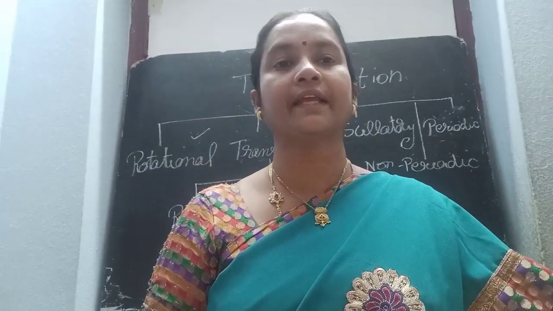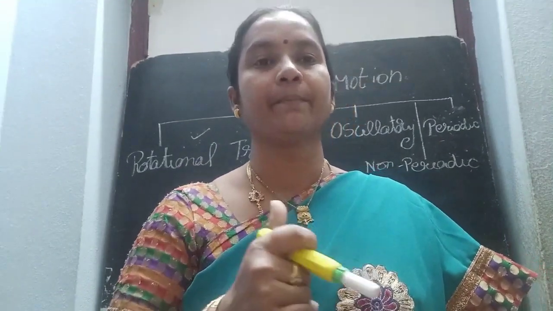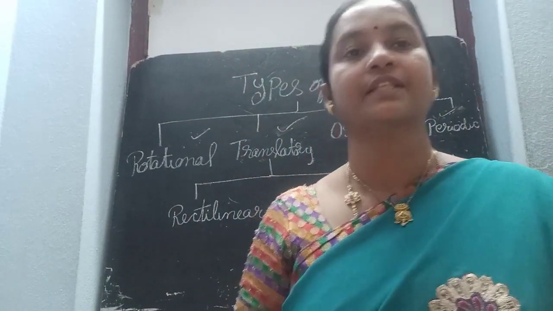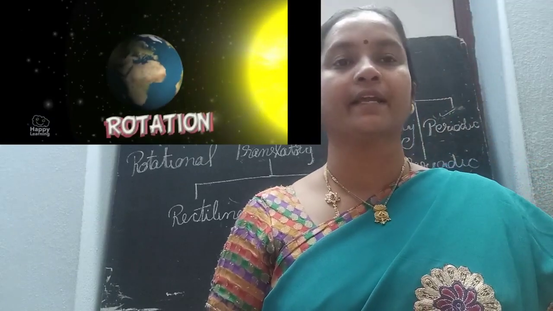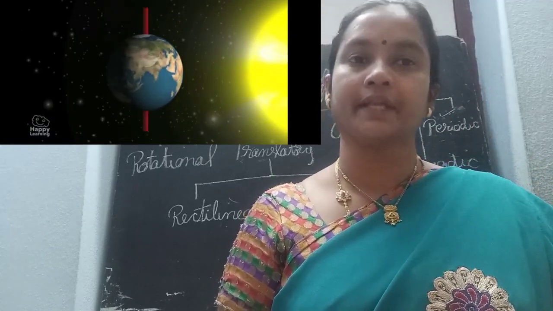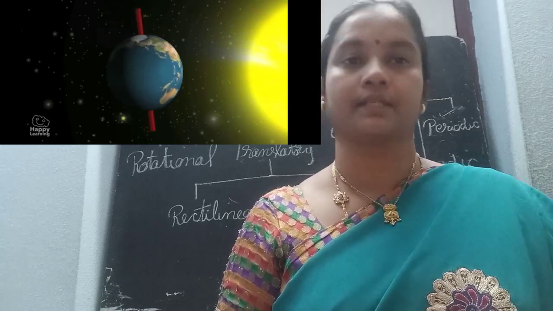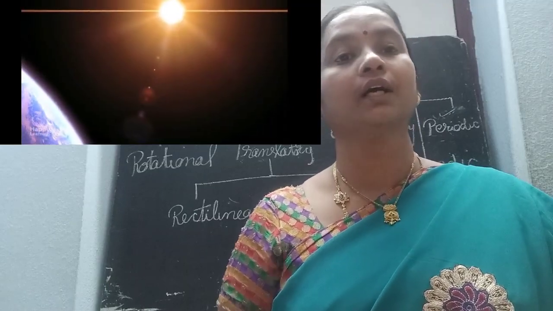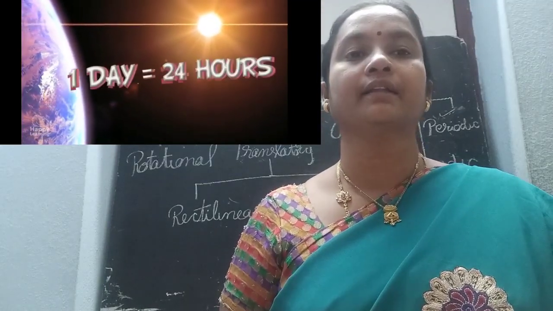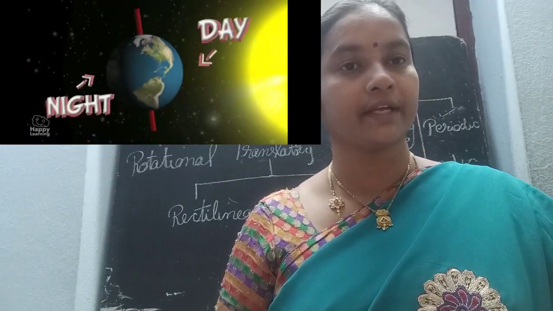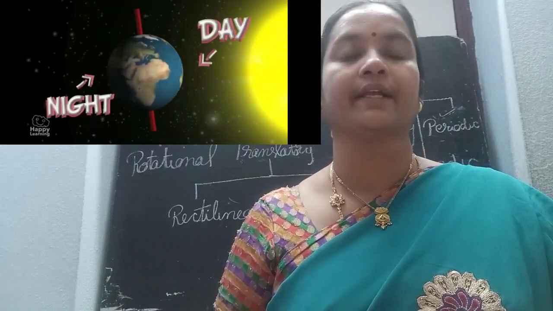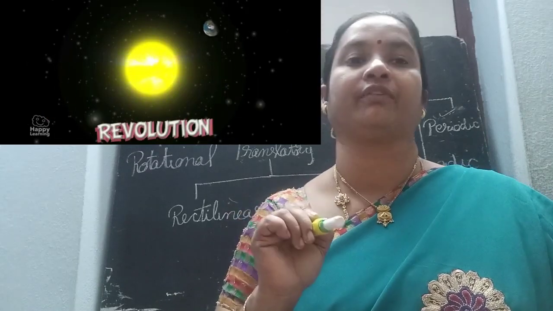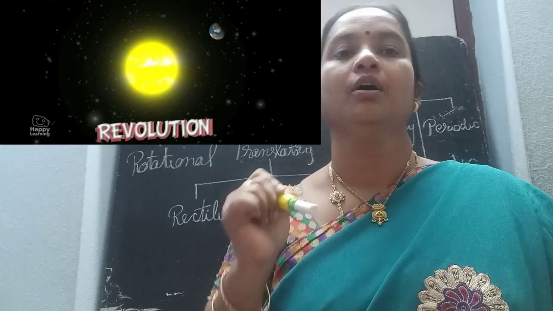Now we will discuss periodic and non-periodic motion. What is meant by periodic motion? Some objects show repeated motions after a fixed period of time. That is called periodic motion. For example, the earth rotates on itself and it also revolves around the sun. Because of rotation, we get day and night. Because of revolution, we get the seasons. So the earth shows repeated movement at fixed intervals of time. That is called periodic motion.